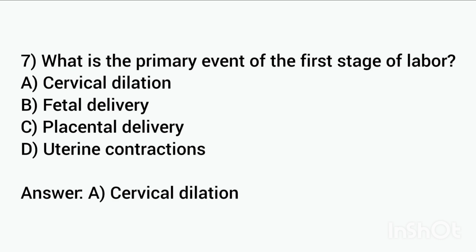Question number 7. What is the primary event of the first stage of labor? A. Cervical dilation. B. Fetal delivery. C. Placental delivery. D. Uterine contraction. Correct answer is cervical dilation.